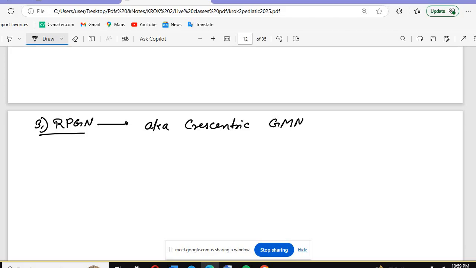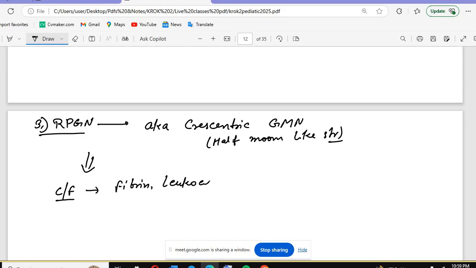Rapidly progressive glomerulonephritis is also known as crescentic glomerulonephritis, and it is called this because of the half-moon-like structure. Crescentic basically means half-moon-like structure, so the glomerulus becomes like a half moon. What you are going to see here is fibrin and leukocytes, and the parietal cells will be more than the visceral cells.